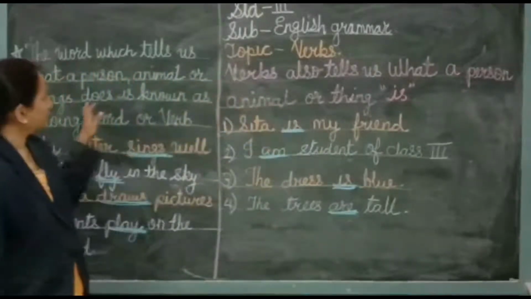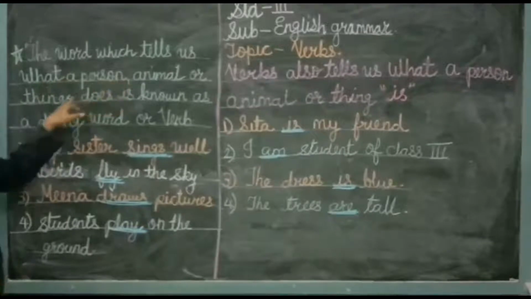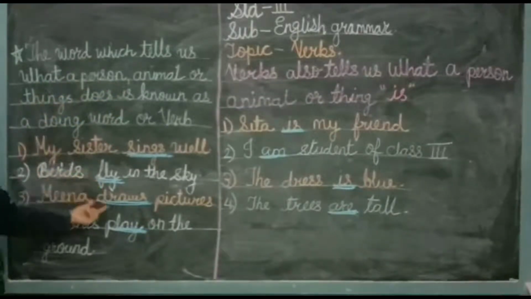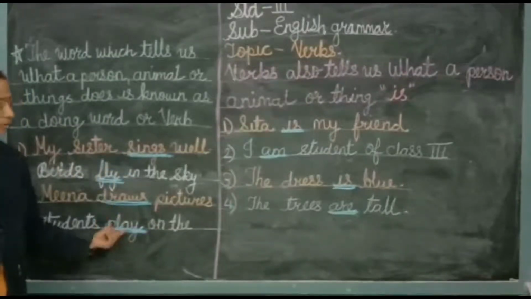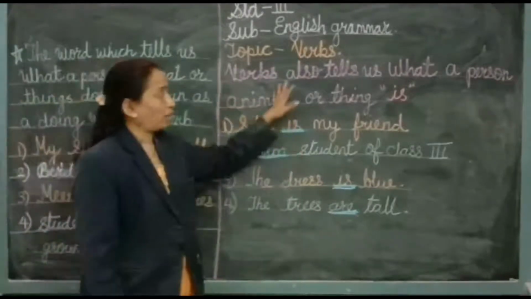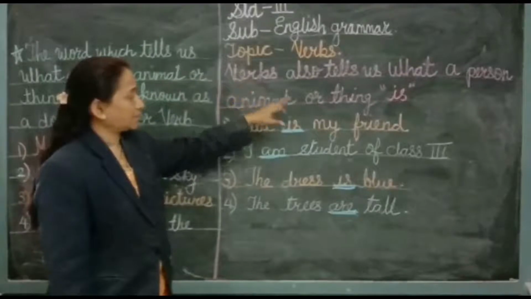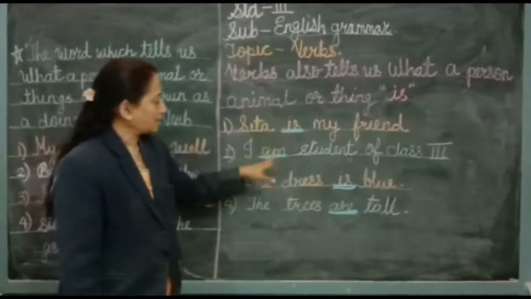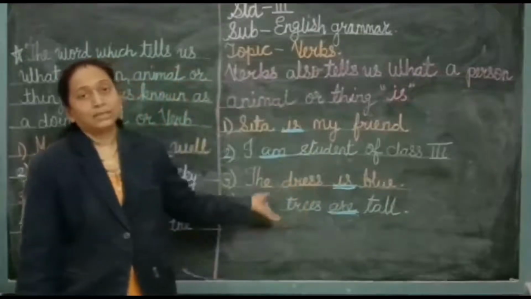Understood, students? Here the words tell us what a person, animal, or thing is doing. The verb tells us. These are the verbs: fly, sing, draws, and play. These are all verbs, and they tell us what they are doing. So Sita is, am, is, and are: these are again verbs in all these sentences.